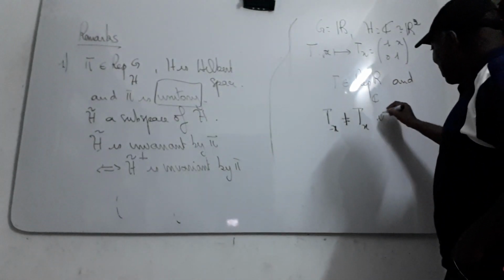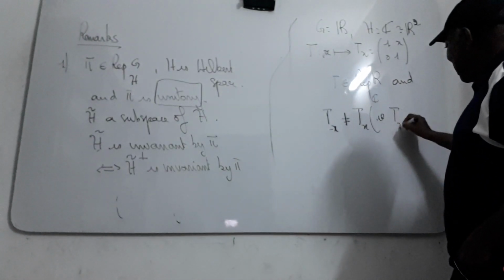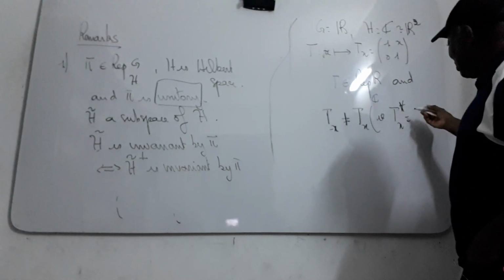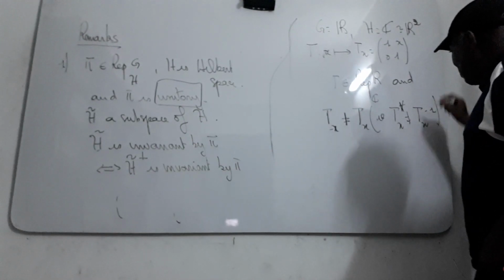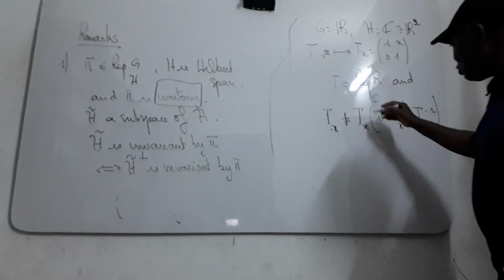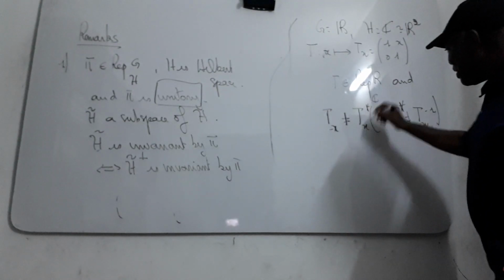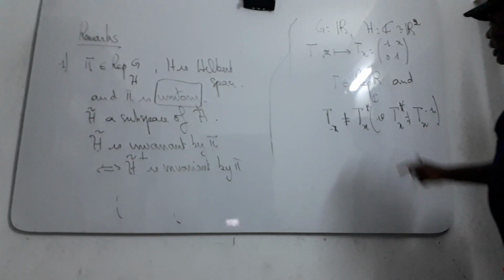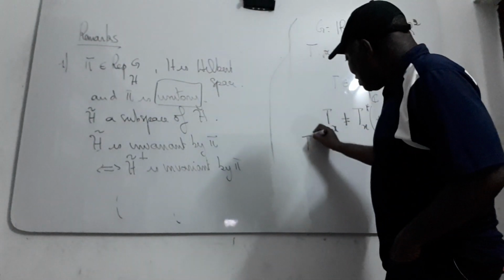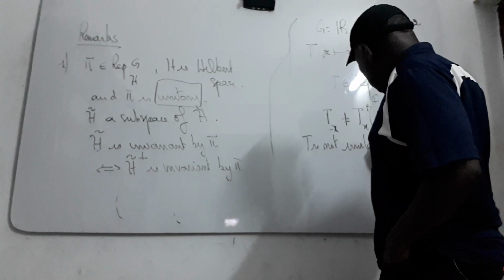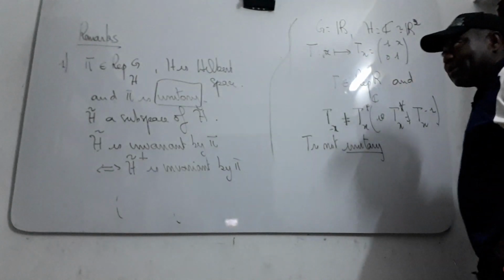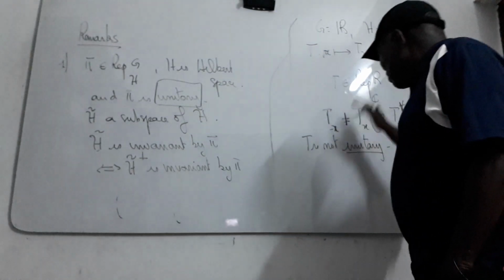That means that the adjoint of Tx is not equal to Tx minus 1, so T here is not unitary.